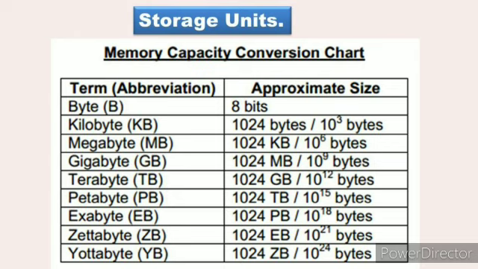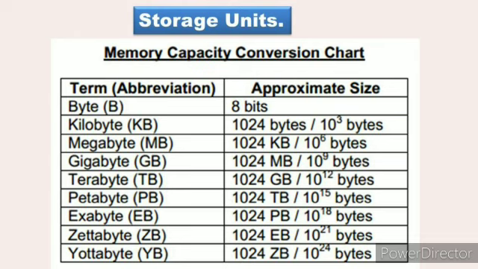When 1024 bytes come together, it is called 1 kilobyte. When 1024 kilobytes come together, it is called 1 megabyte. When 1024 megabytes come together, it is called 1 gigabyte. When 1024 gigabytes come together, it is called 1 terabyte.